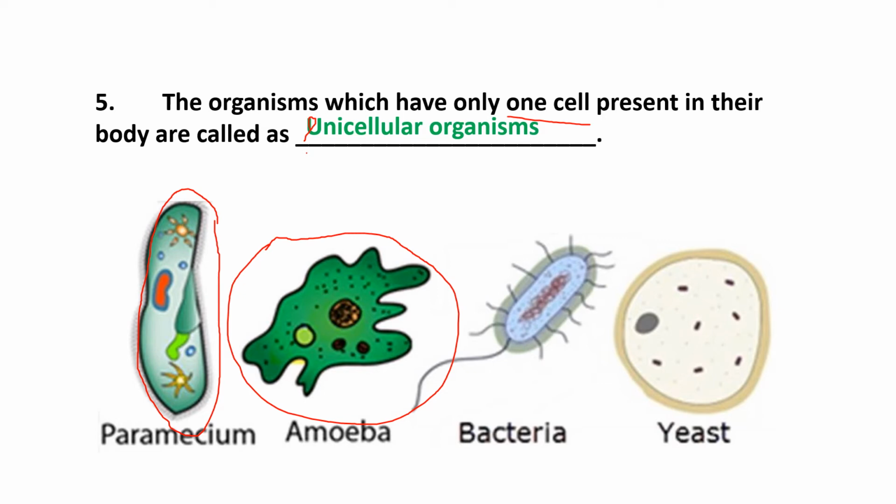Uni means one and cellular means cell. Examples are paramecium, amoeba, bacteria and yeast.